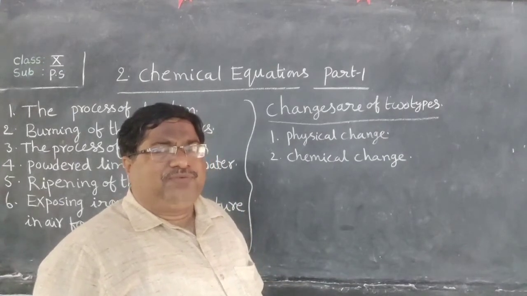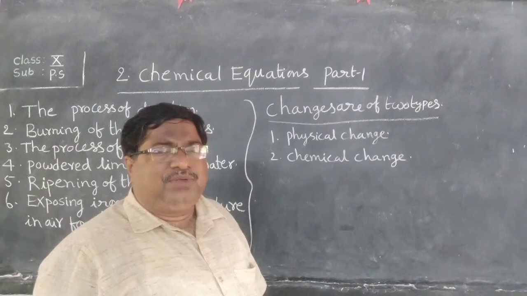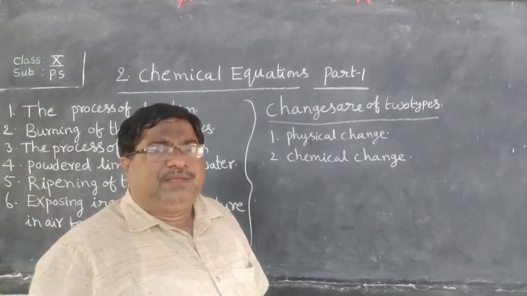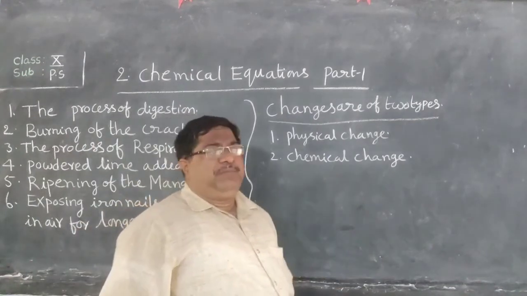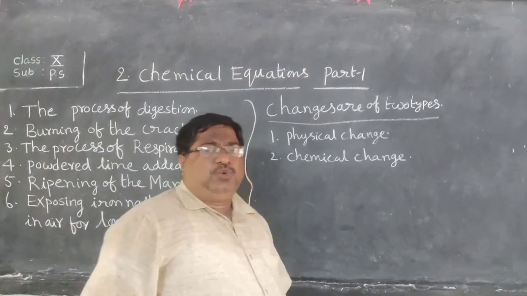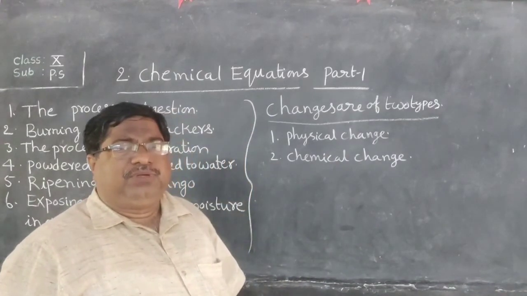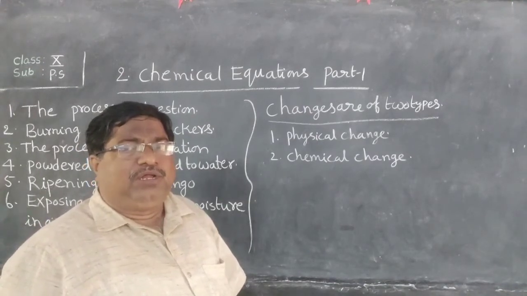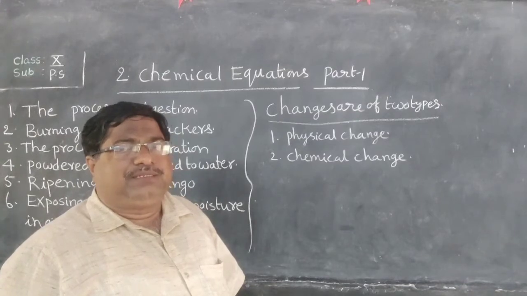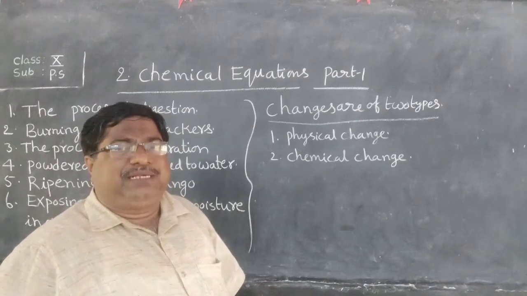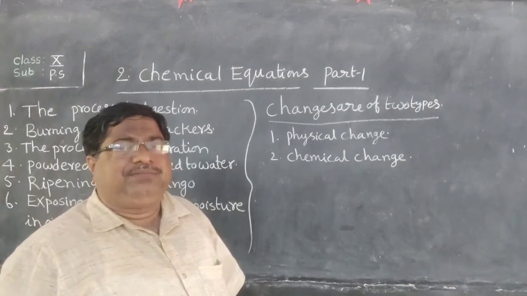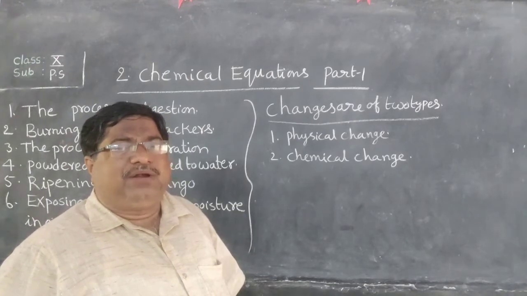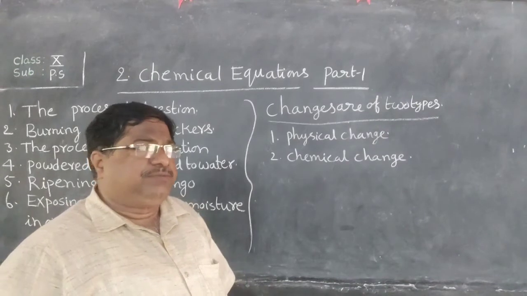In the case of physical change, no new substances are formed, whereas in the case of chemical change, new substances are formed. What are the original substances? Original substances are called reactants, and the newly formed substances are called products.